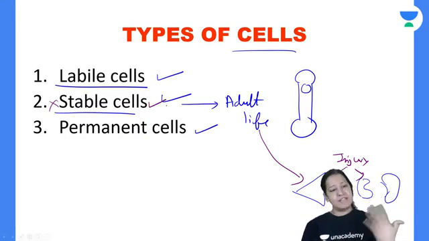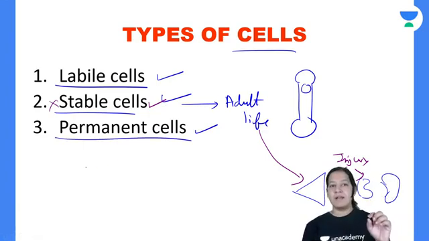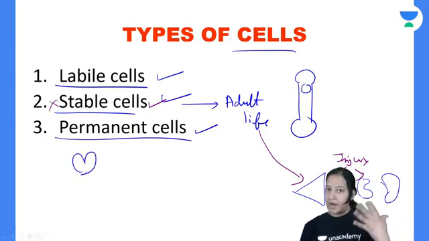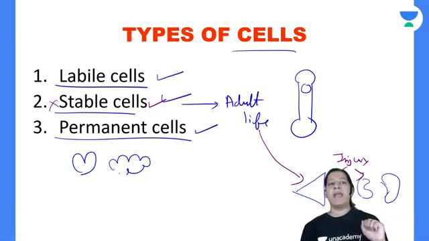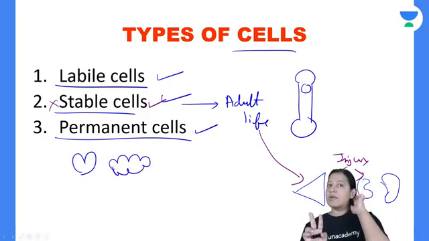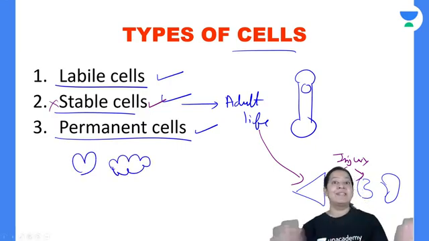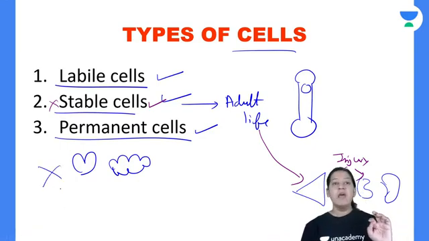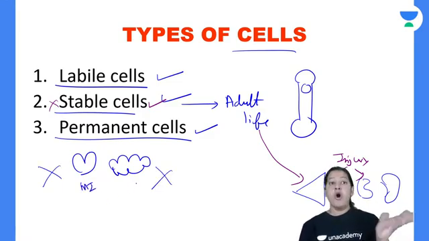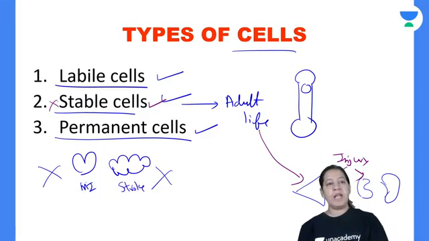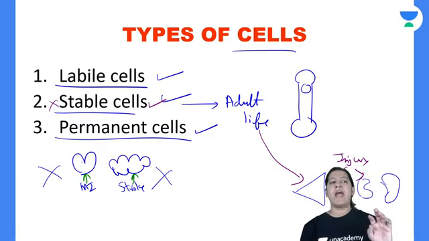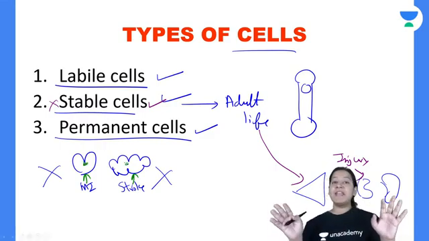Have you got it? The third type of cells, permanent cells, are the cells of the heart, that is cardiocytes, and the cells of the brain, that is neurons. These two organs have permanent or terminal cells. They do not divide at all, neither normally nor after injury. So once the person has MI, myocardial infarction, or a stroke, the damage is permanent and healing does not take place. It is irreversible.